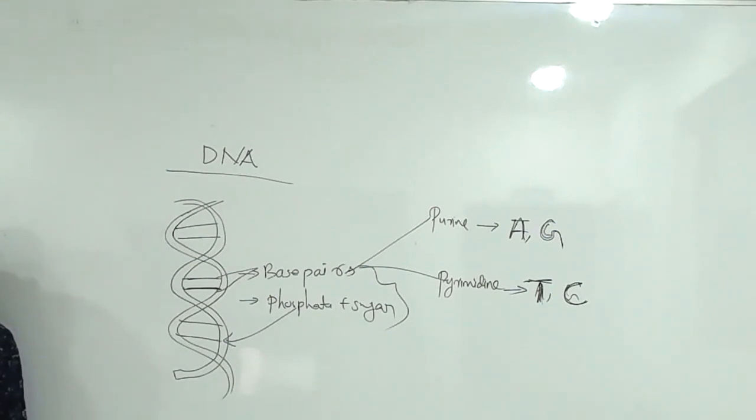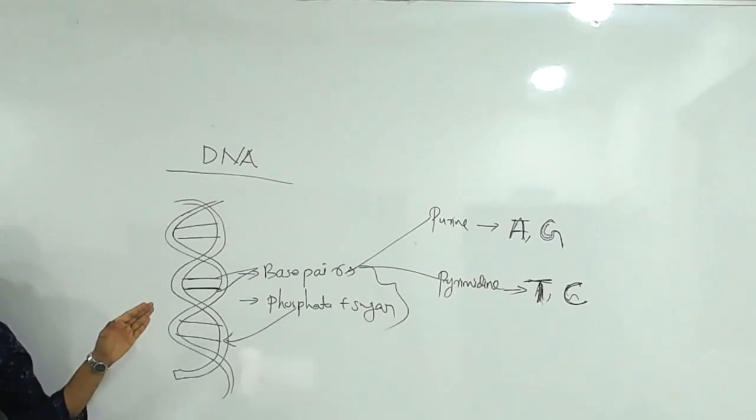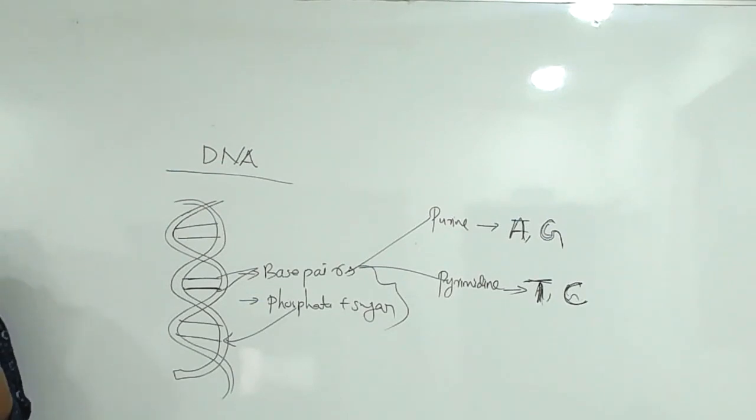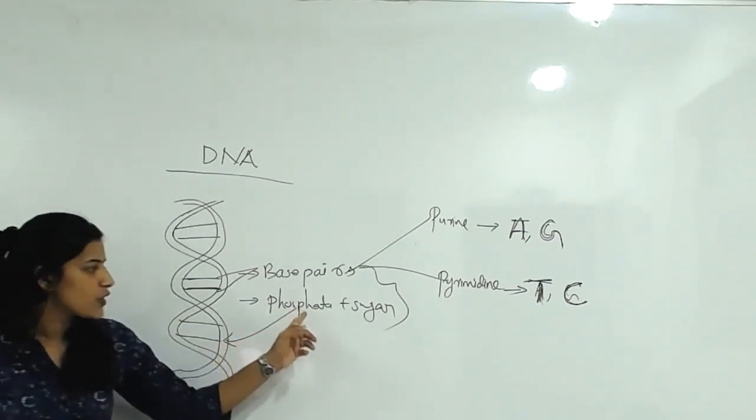Then nucleoside. Actually, what do you mean by DNA? Characteristics we can check now one by one. Actually, it is present in the nucleus and it is an acid. DNA is made up of three units: nitrogenous base, deoxy sugar unit, and phosphoric acid or phosphate group.